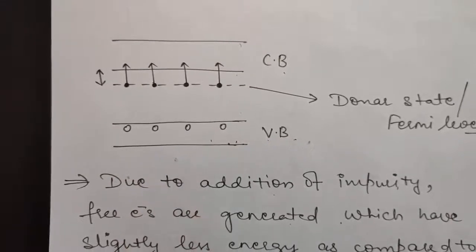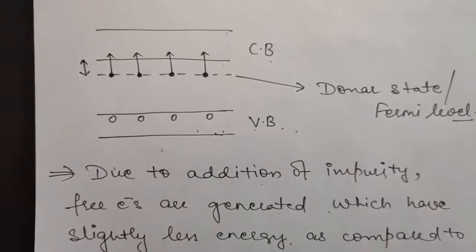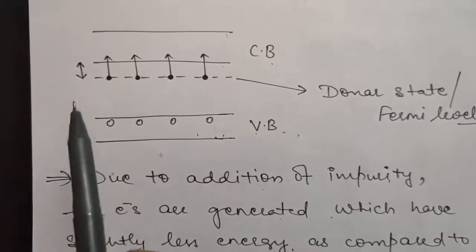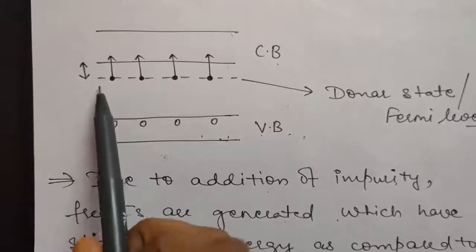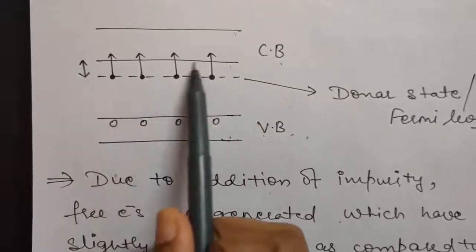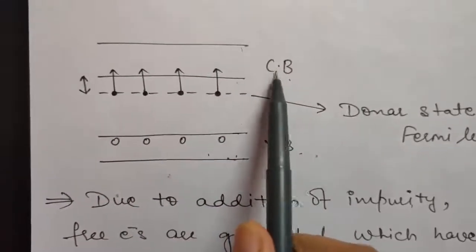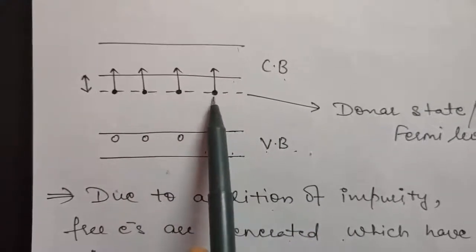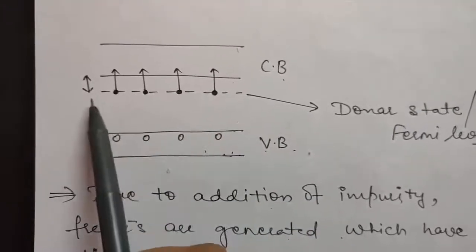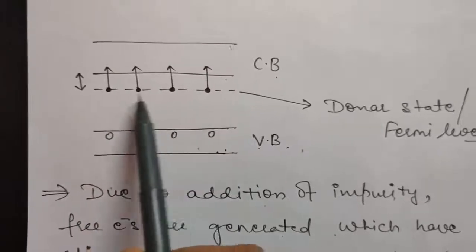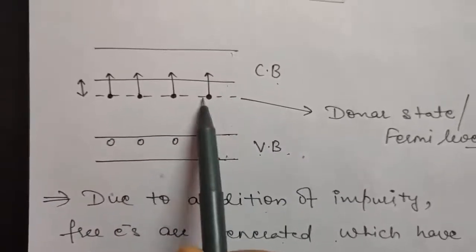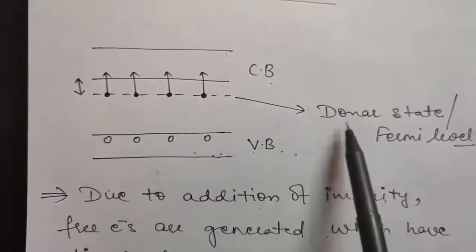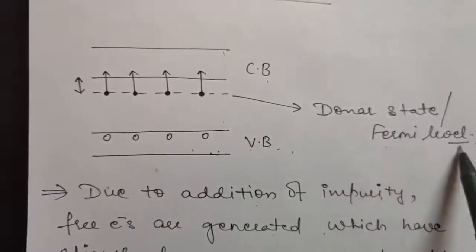But as soon as the bismuth donates that electron, it will have some energy, but that energy is less than the lowest level of conduction band. So these are those electrons which are donated by the bismuth atoms. So there will be another level formed in which all the free electrons due to the bismuth atoms will be present, which level is called donor state or Fermi level.